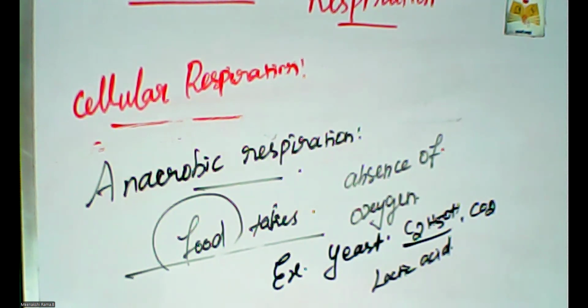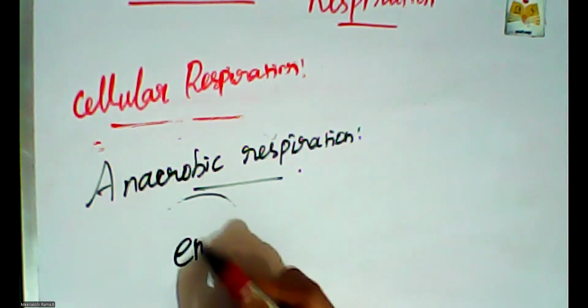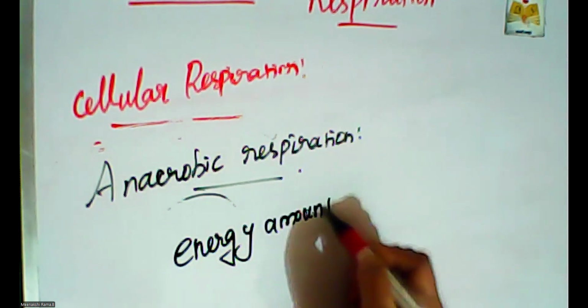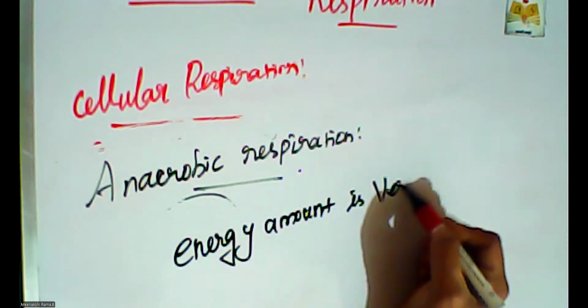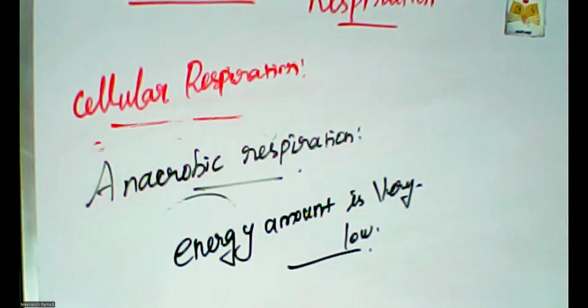A large amount of energy was released in aerobic respiration, but in anaerobic respiration, the energy amount is very little. They are not taking oxygen, so the energy amount is also very low.